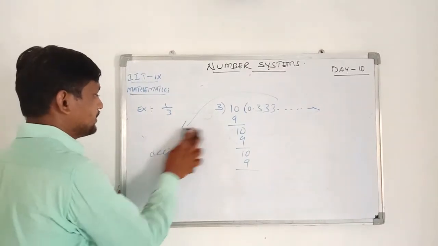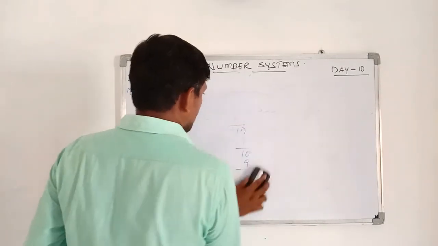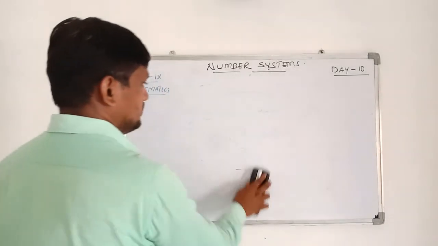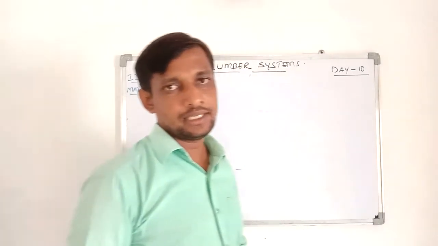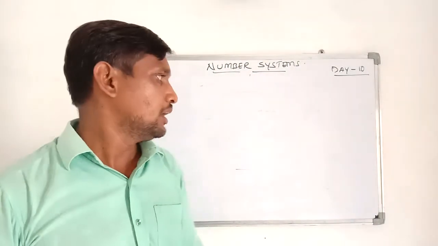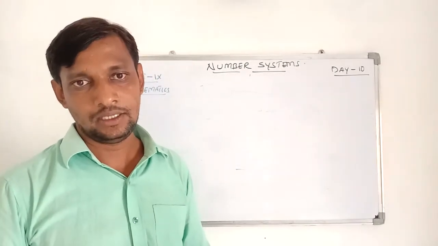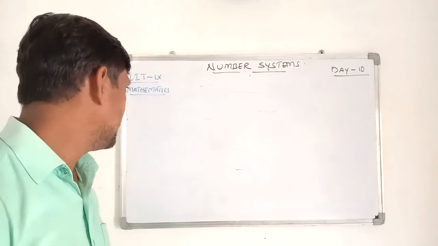Children, in the number system we are going to have natural numbers, whole numbers, integers, rational numbers, irrational numbers, decimal numbers. All these numbers we will represent on a line. That line is called number line. So children, we'll continue the number line. What is a number line?